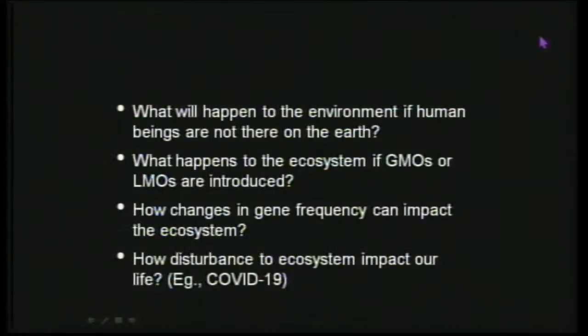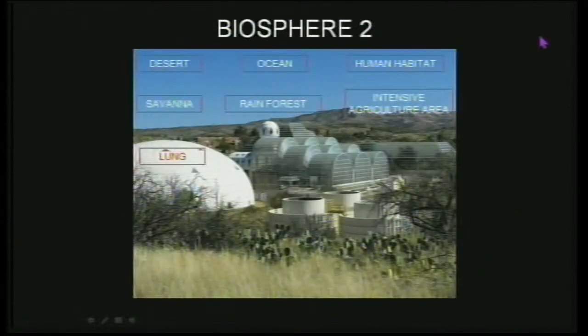If you can take me to the slide, they constructed something called Biosphere 2. Okay. Biosphere 2 was an attempt by researchers in the US.